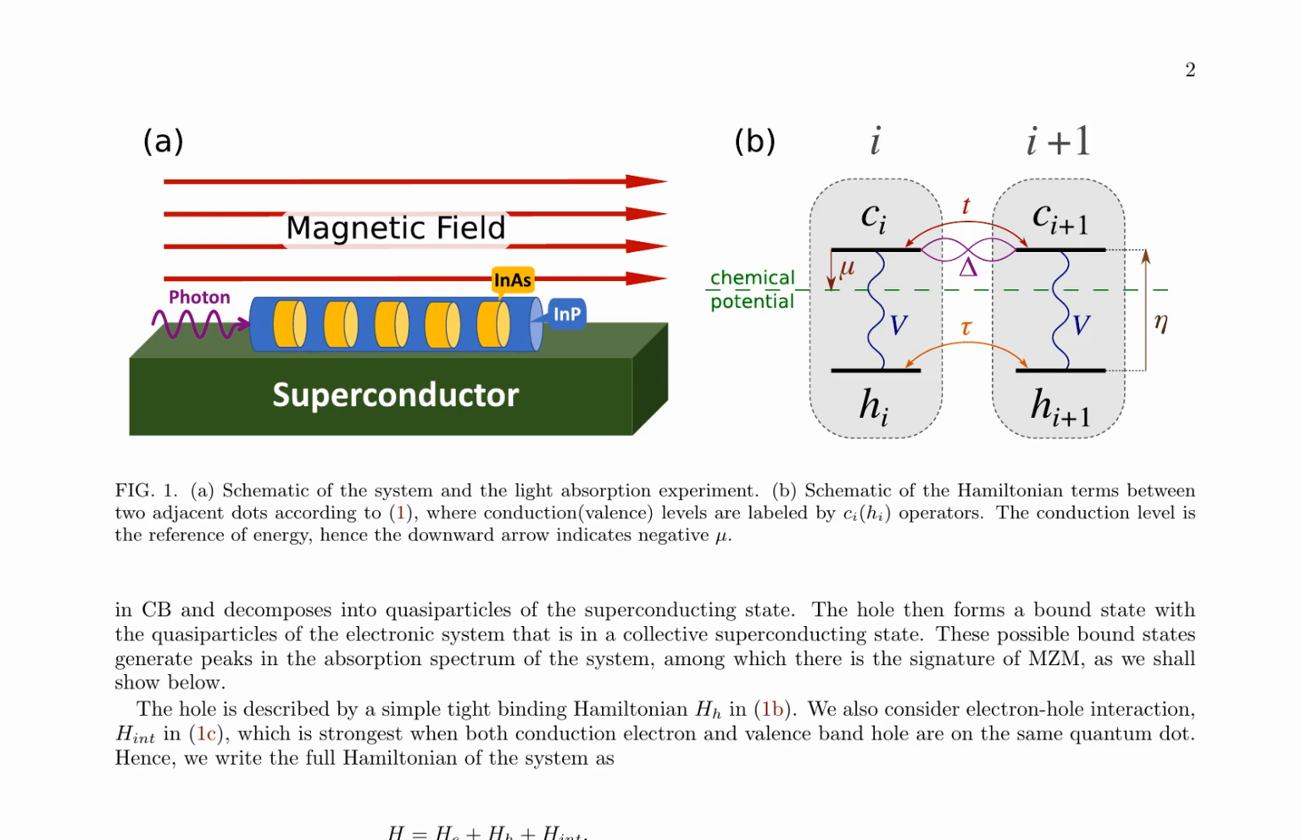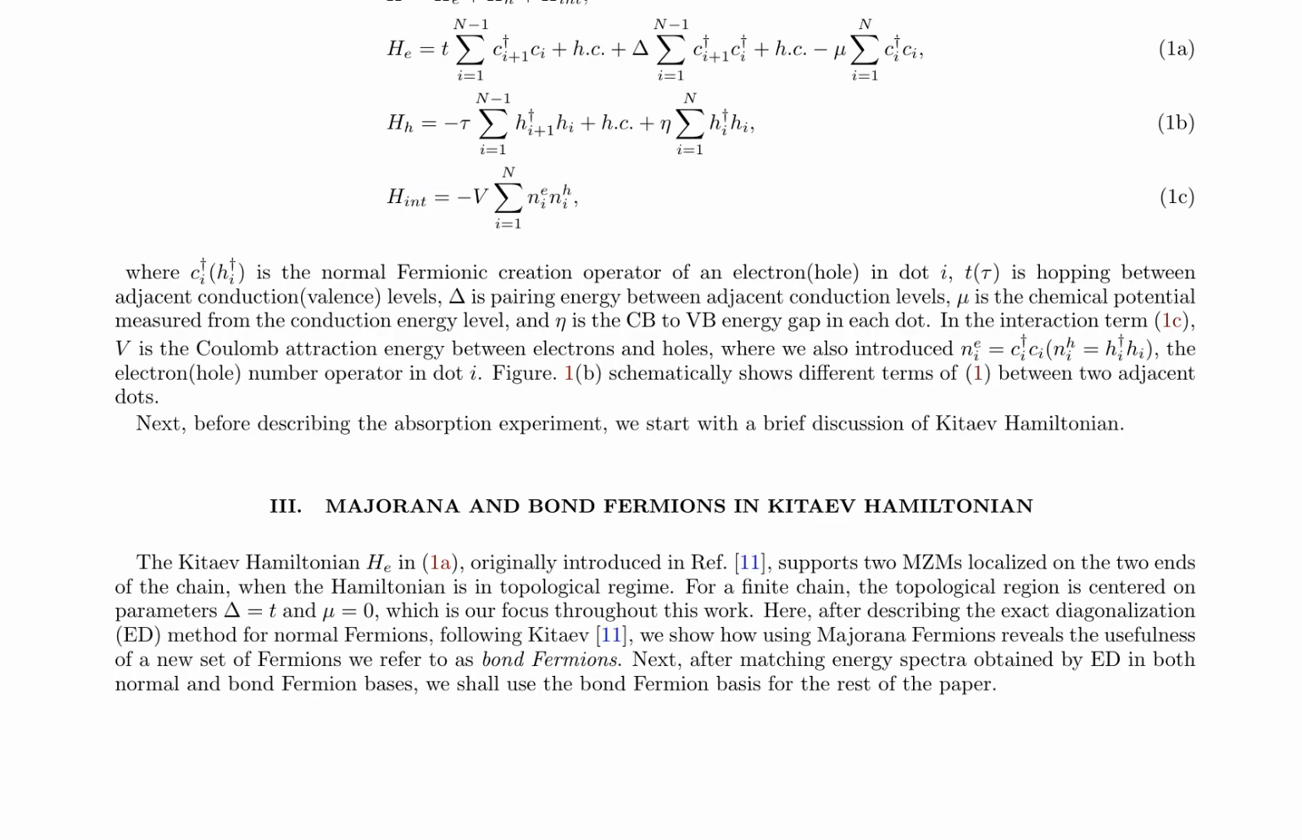The authors employ an exact diagonalisation method for normal fermions, following Kitaev, and introduce a new set of fermions referred to as bond fermions. They demonstrate the usefulness of these bond fermions by matching energy spectra obtained through both normal and bond fermion bases. The rest of the paper utilizes the bond fermion basis for analysis.